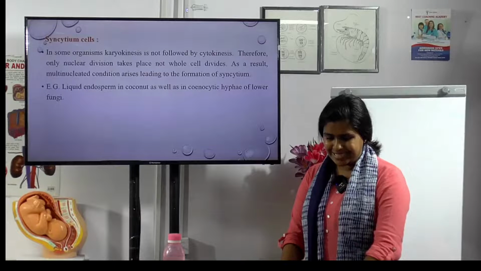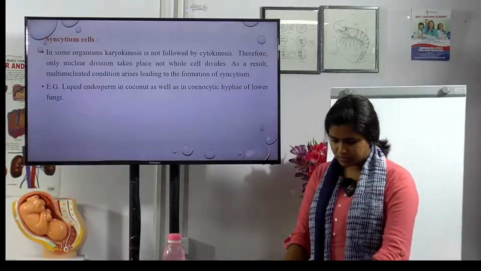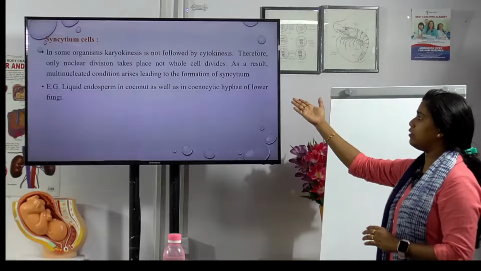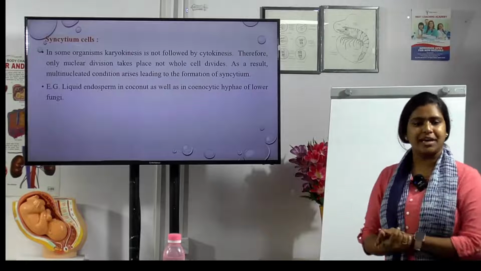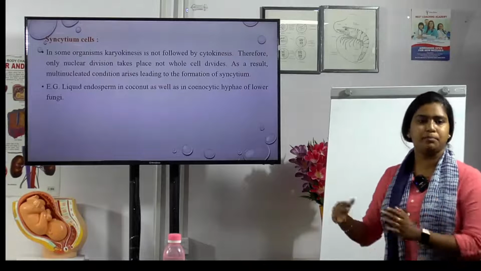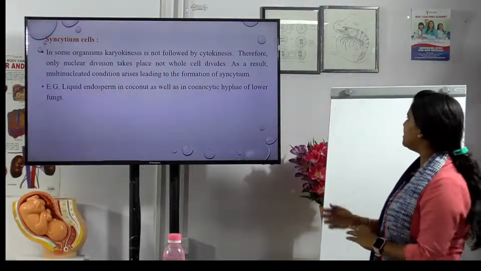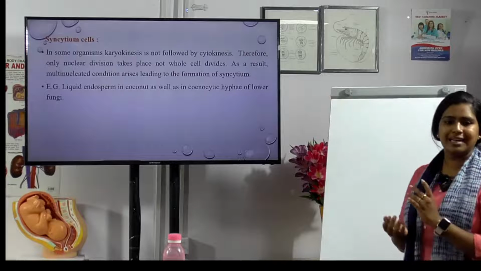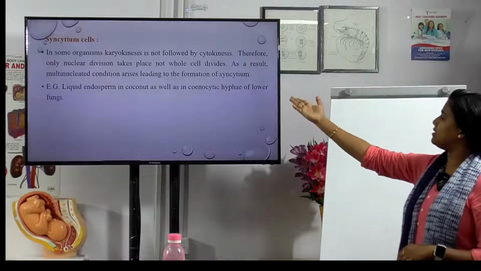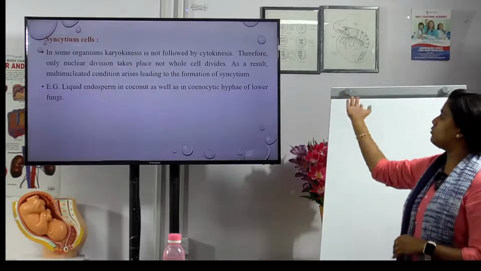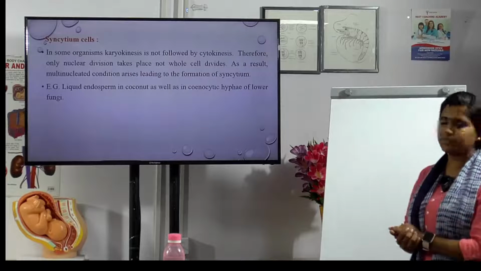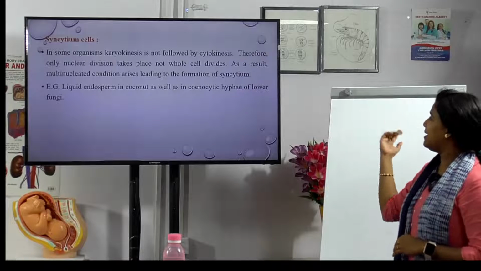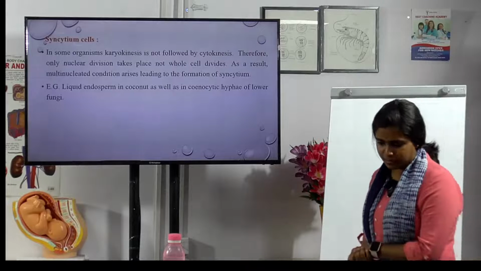Okay, what are syncytium cells? In some organisms, karyokinesis is not followed by cytokinesis. Karyokinesis takes place, but after that in some organisms cytokinesis does not happen. So only one nuclear division takes place but the whole cell does not divide. As a result it leads to the formation of syncytium. So this is known as syncytium cells. Example is liquid endosperm in coconut as well as coenocytic hyphae of lower fungi. This is an example.